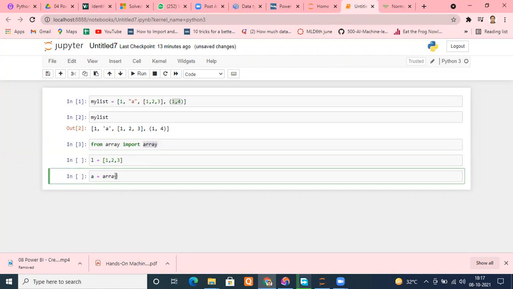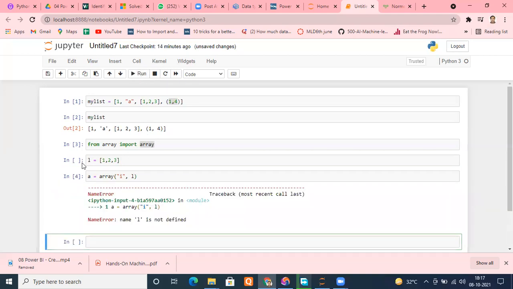use array, put a bracket and here type your type code, meaning which kind of data you are trying to put inside. Remember, arrays are constrained, they will store only one kind of data. So you have to tell them which kind of data you want to store. For example, I want to store integers, so I will type I. Put a bracket and here pass your list, example L.